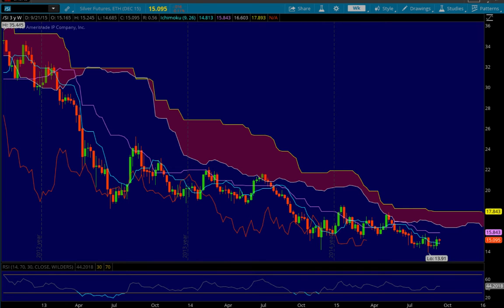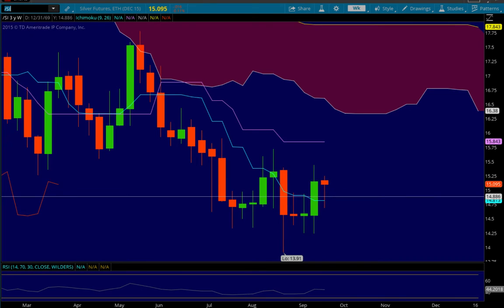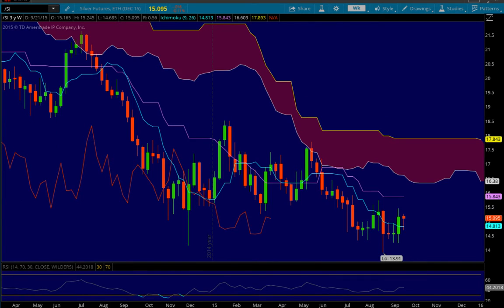I had some fun with silver last week, fading it. That's pretty much how I always have fun with silver lately. I haven't really been convinced to go long because silver has been under the cloud for quite some time now. In fact, let's zoom out a little bit.